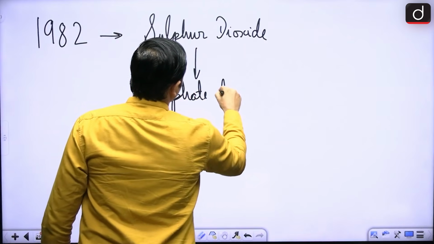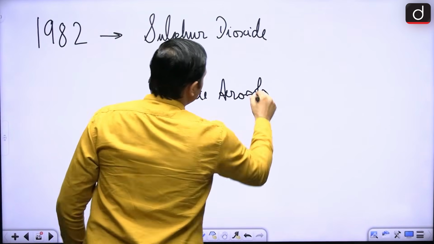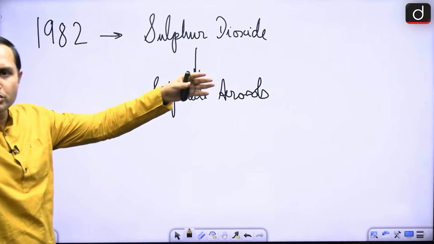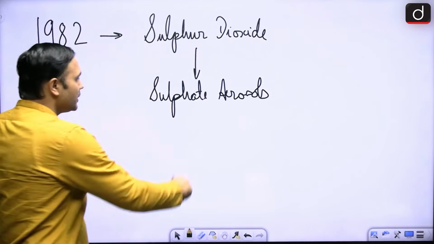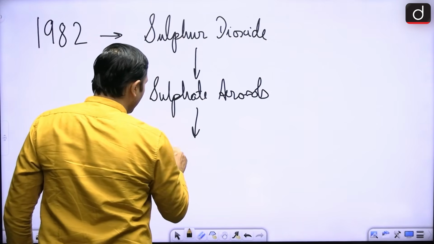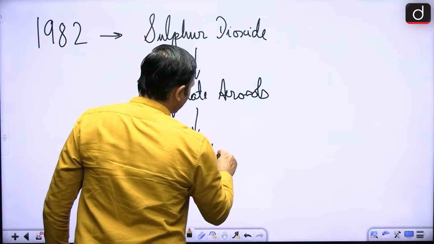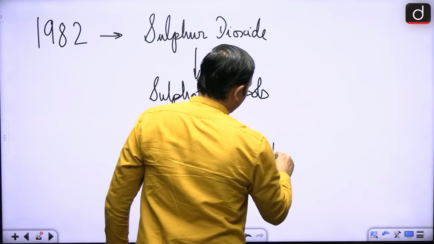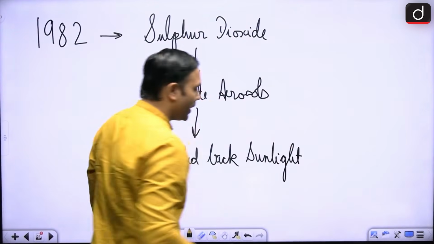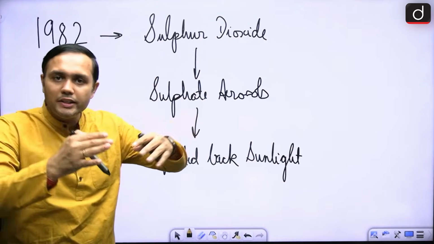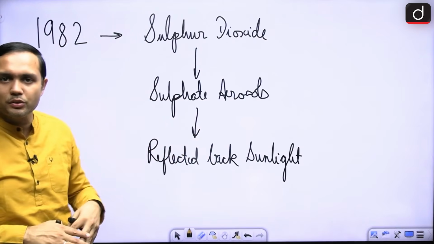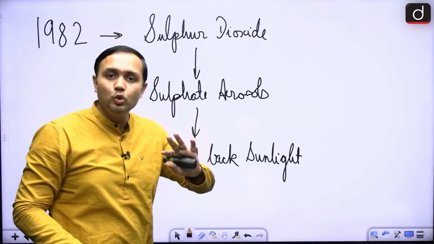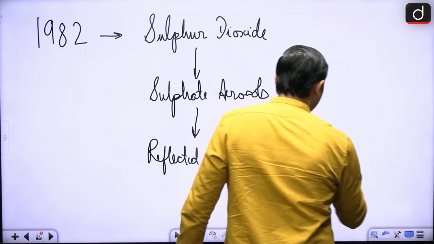And these sulfate aerosols in the atmosphere almost formed a blanket and reflected back sunlight. Now, if not as much sunlight is able to reach the surface of the earth, what will happen? A global cooling effect happened.